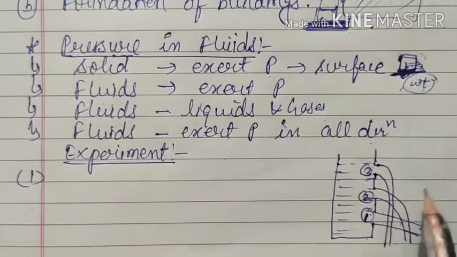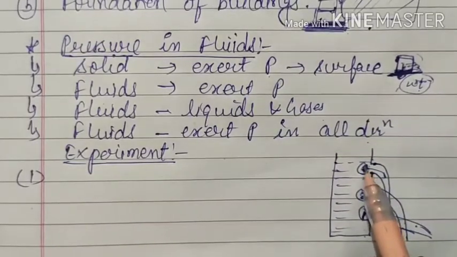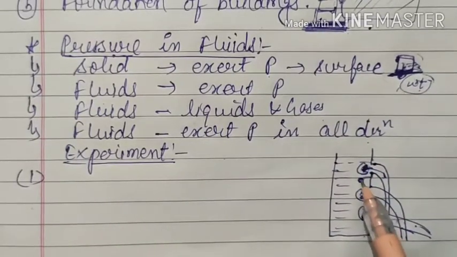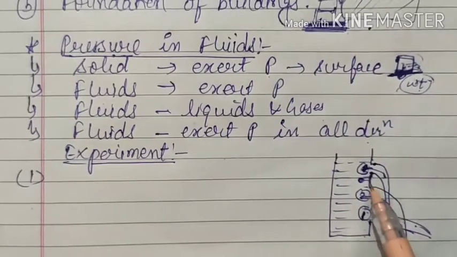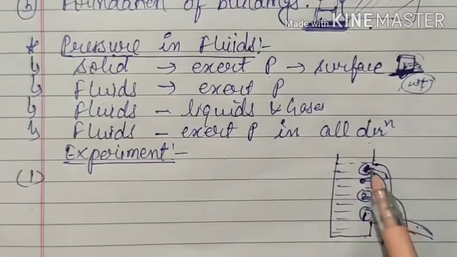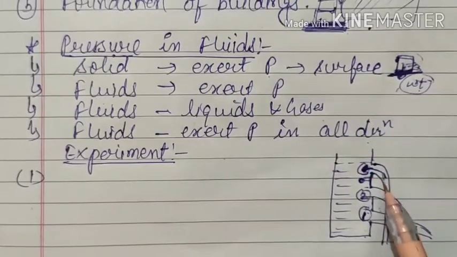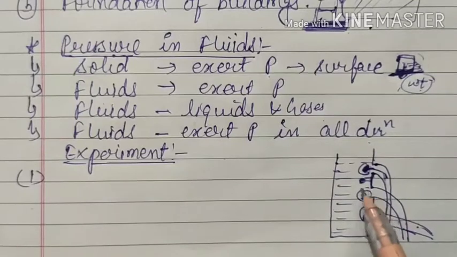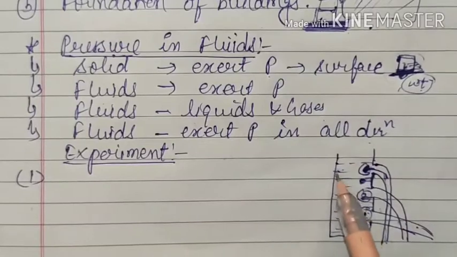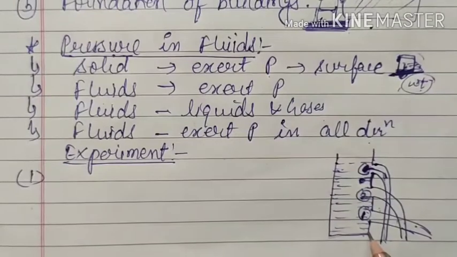As many holes as we are making here, the liquid comes out from all the holes. If the liquid is coming out through this free space, that means this liquid particle was exerting a force on the wall. Here also the liquid is exerting a force, but here the container has a wall, and this wall doesn't allow this water molecule to come out. But here at the opening, this water molecule found sufficient space or a way to come out. That means all these water molecules exert pressure on the walls of the container. It is true that these liquid molecules will exert pressure on this wall also.